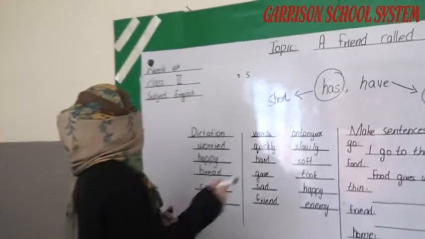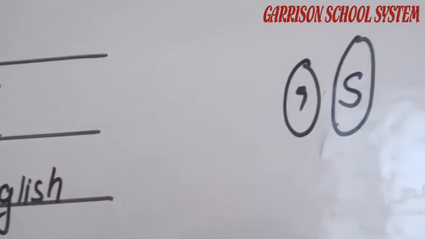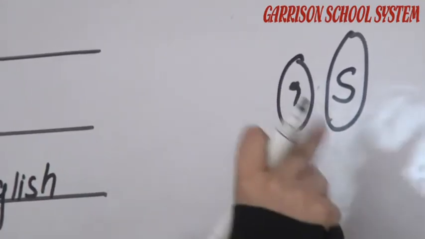And the next one is about the apostrophe and s concept. Means that the thing belongs to someone. We use the apostrophe with the letter s.